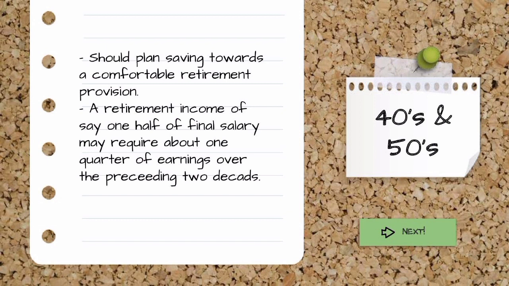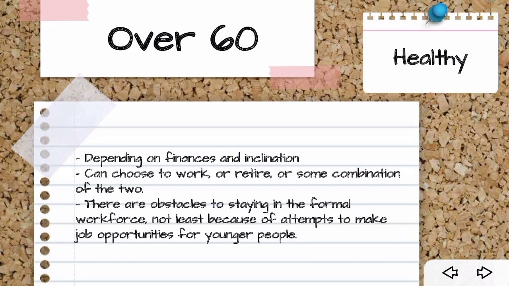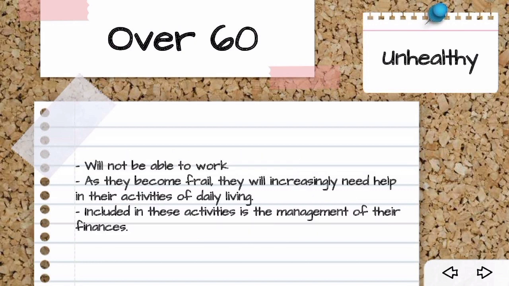A retirement income of say one half of final salary may require about 1/4 of earnings over the preceding 2 decades. For people in healthy over 60s, it will depend on finances and inclination. These people can choose to work or retire or some combination of the two. However, they normally face obstacles to staying in the workforce, not least because of attempts to make job opportunities for younger people. For people in unhealthy over 60s, these people will not be able to work. As they become frail, they will increasingly need help in their activities of daily living. Included in these activities is the management of their finances.